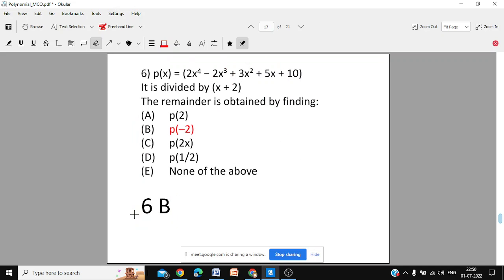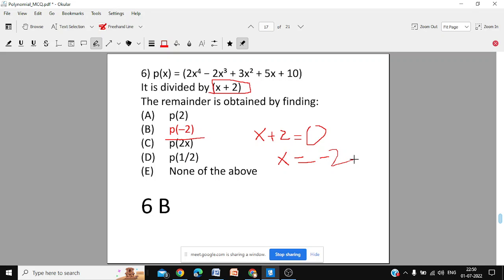Next, if p(x) is divided by x plus 2, it should be the function of minus 2. In order to know that, put the divisor equal to 0. X plus 2 equal to 0, then see what is the value of x. Whatever you are dividing by is the divisor. So x plus 2 equal to 0, then you get x equal to minus 2.